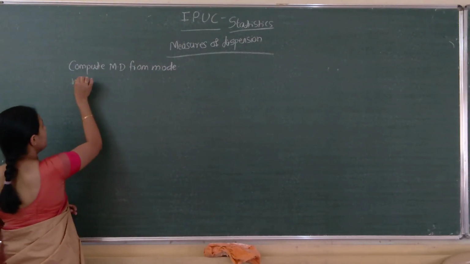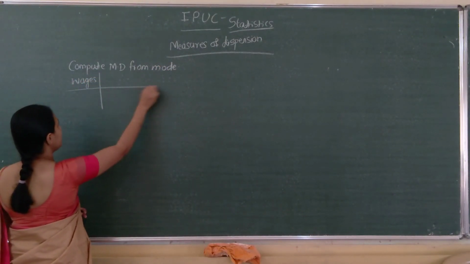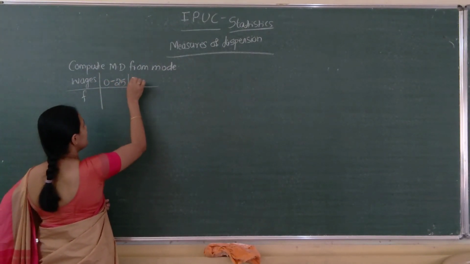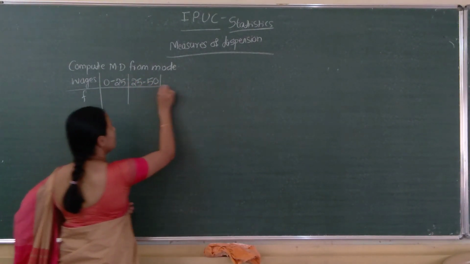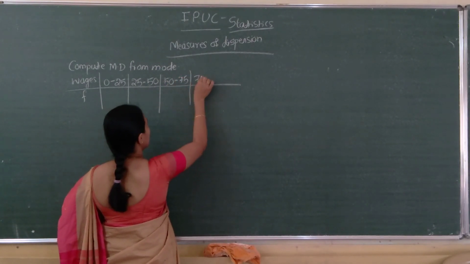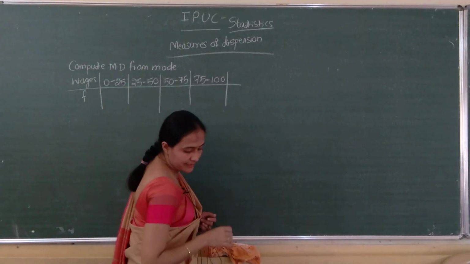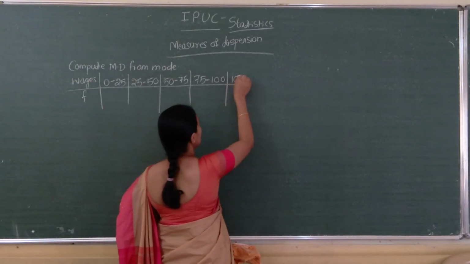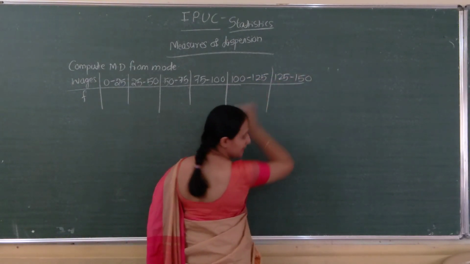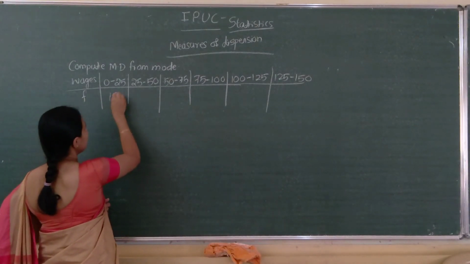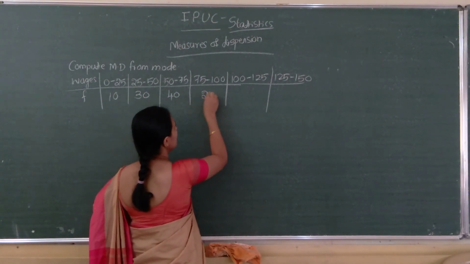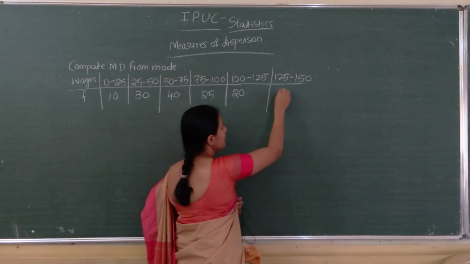Wages, then number of persons, or f. Wages: 0 to 25, next 25 to 50, 50 to 75, 75 to 100, 100 to 125, last 125 to 150. Frequencies: 10, 30, 40, 25, 20, 15.